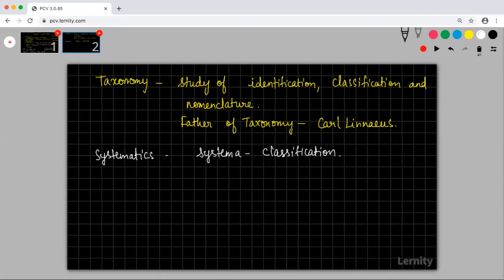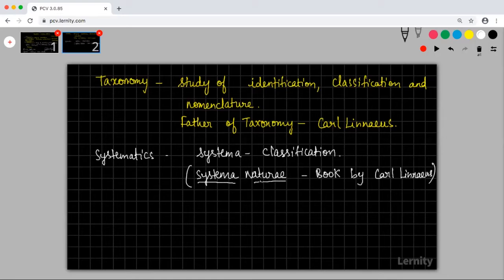This person, Carolus Linnaeus, has written a book called Systema Naturae. This is a book written by Carl Linnaeus. So he is the one who introduced this word. His book name is Systema Naturae. From there, it has been picked up.